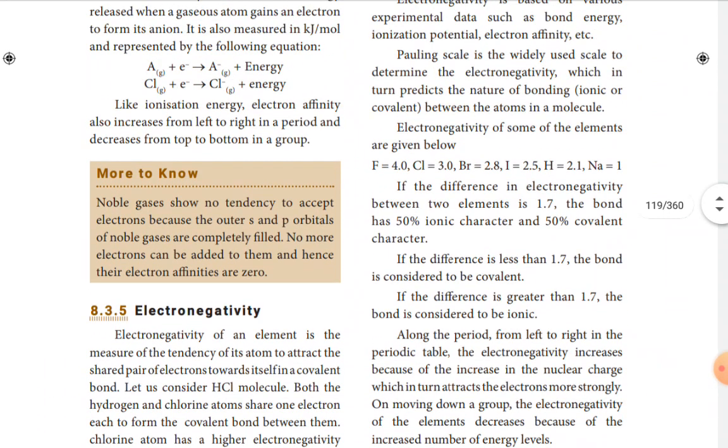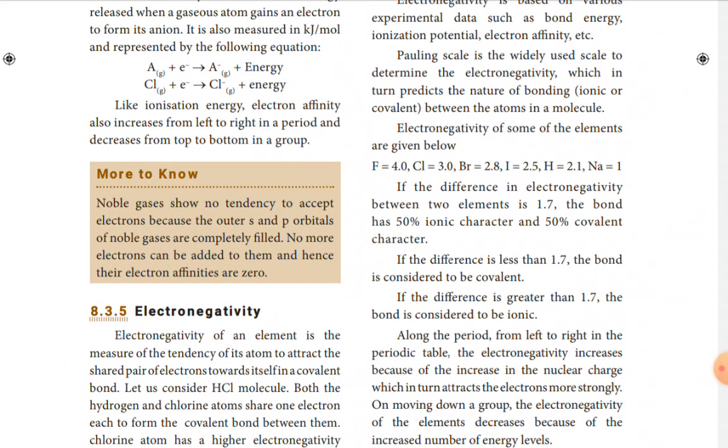And see, if the difference in electronegativity between two elements is 1.7, the bond has 50% ionic character and 50% covalent character.